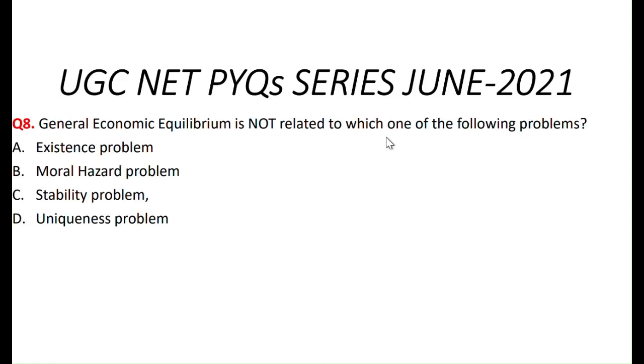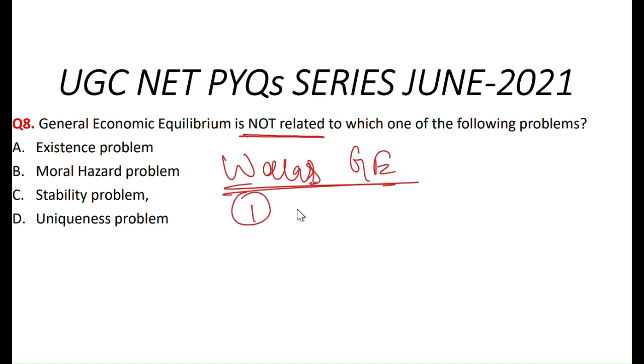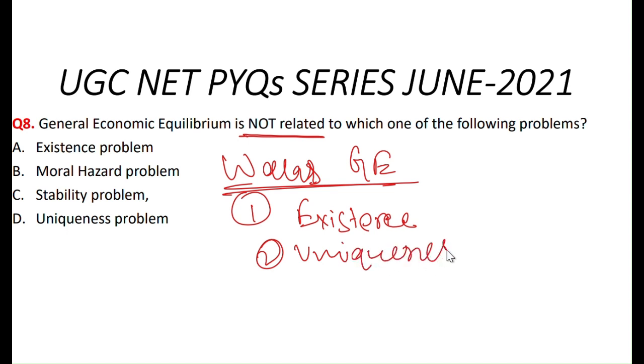Next question. General economic equilibrium is not related to which one of the following problems? Now, Walras general equilibrium has three conditions. Number one, existence condition: equilibrium must exist. Number two, uniqueness condition: equilibrium must be unique.